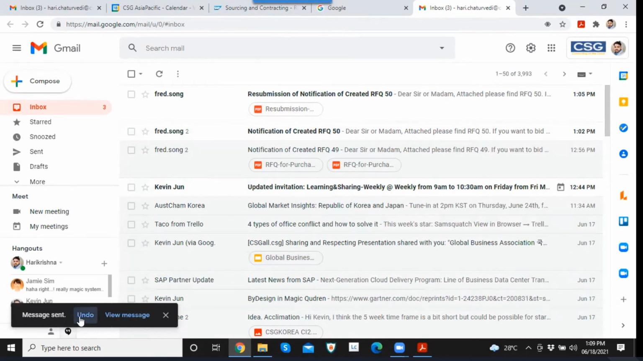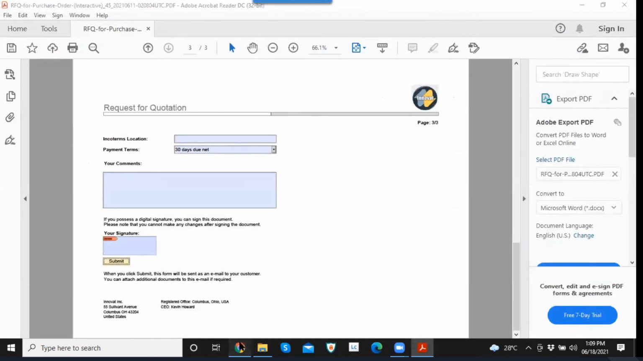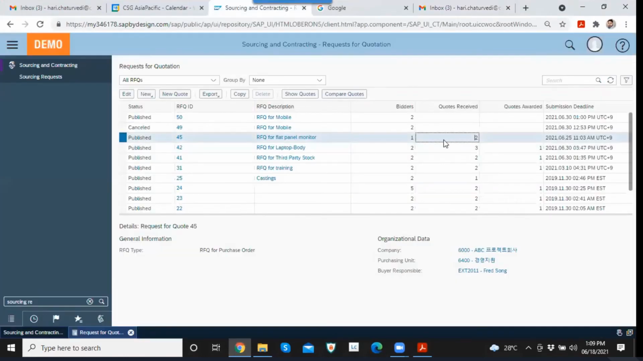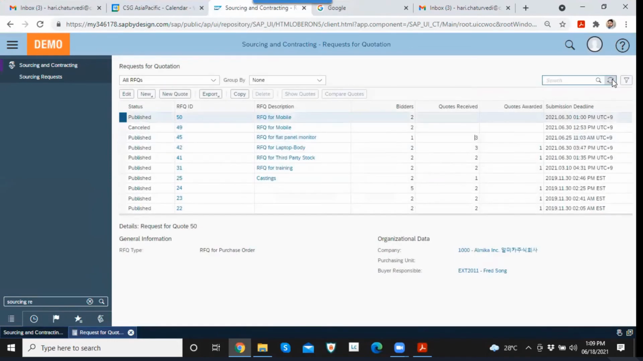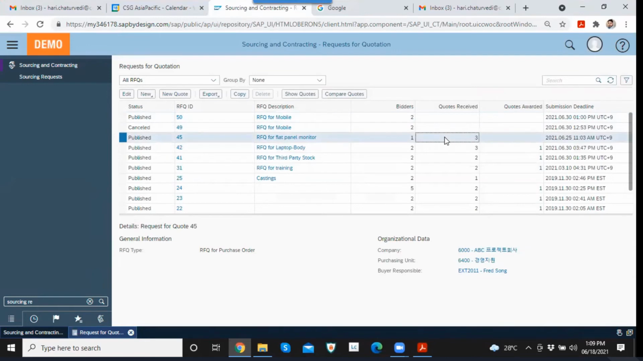Once the bidder has sent this quote, and then if I go to the system, previously the quotes received for RFQ ID 45 was 2, right? Now if I refresh it, I can see the quotes received are 3. That came automatically. You do not have to enter the quote manually into the system. I can say this is a very good functionality in SAP Business ByDesign.